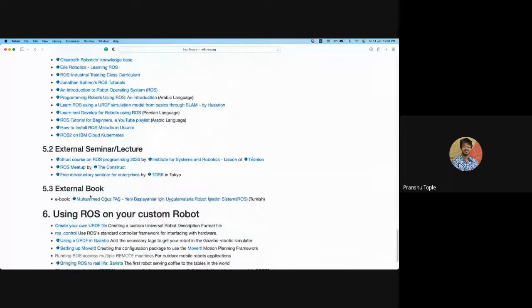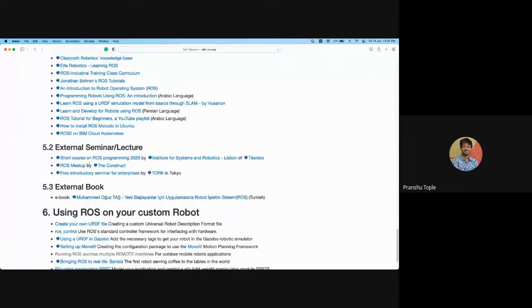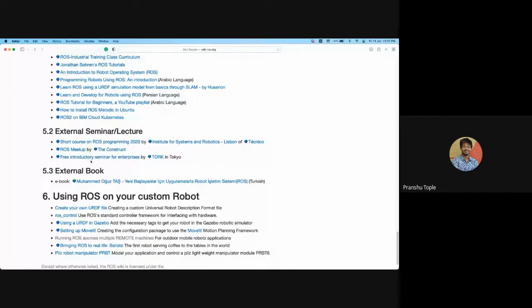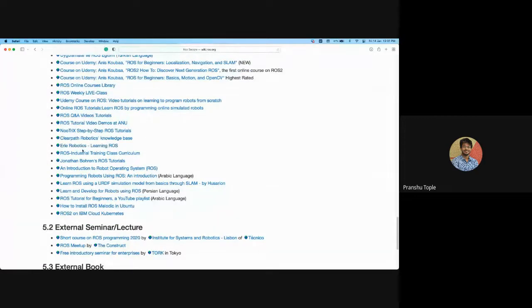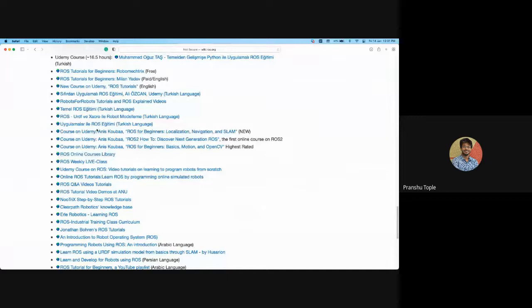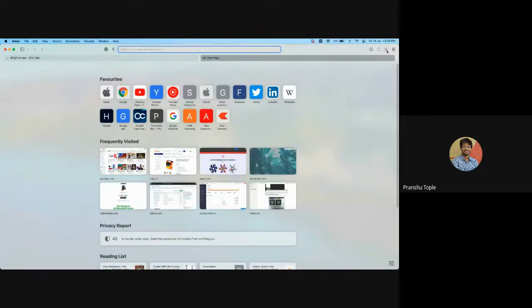And then there are some books as well. There are some lecture series. But if you are not well versed with navigating through websites, if you are bored, because everything is scattered, everything is in different places, for that there is one single resource. I will show you one more. Let me just open that link. I guess I have it in my mail. Give me a moment.